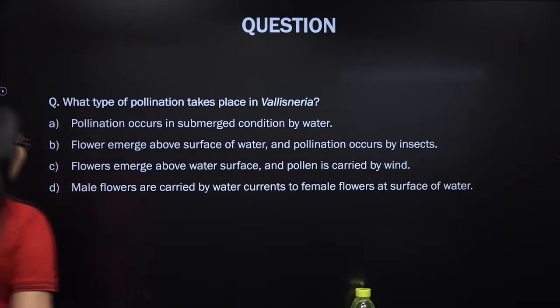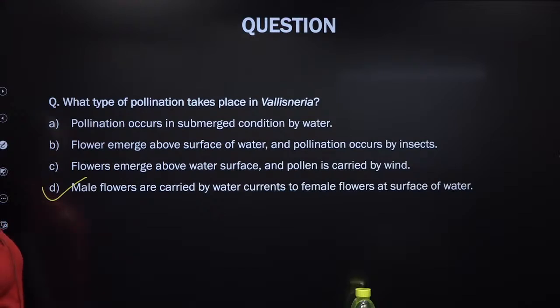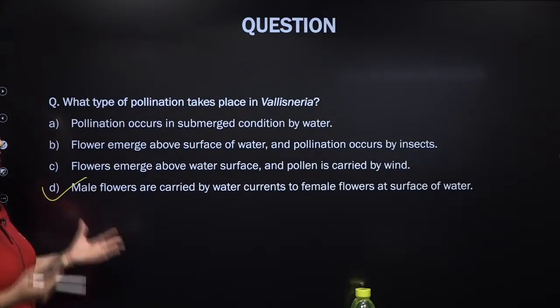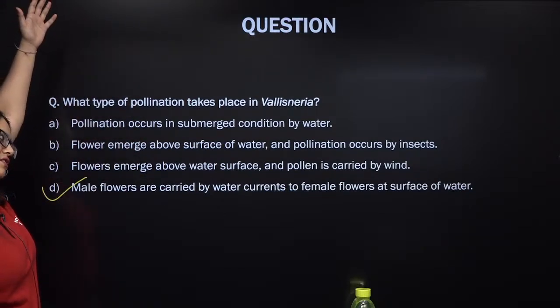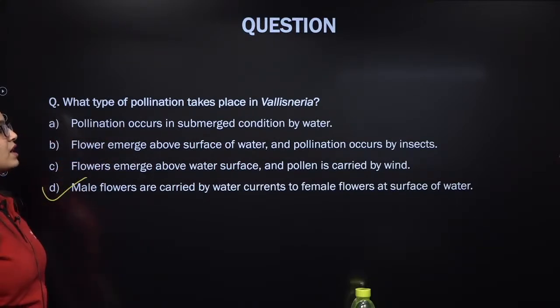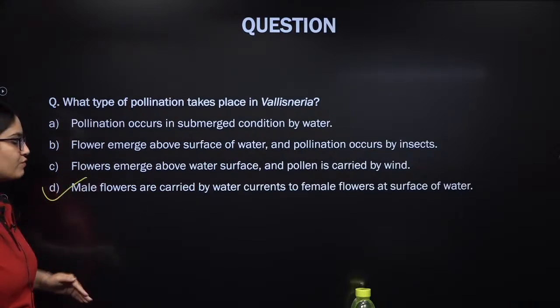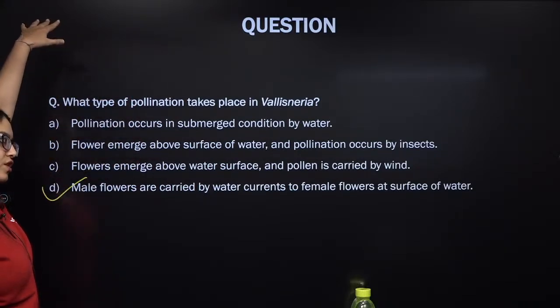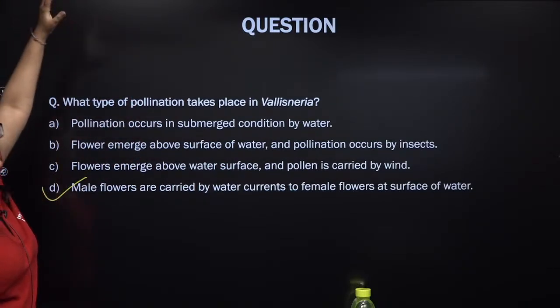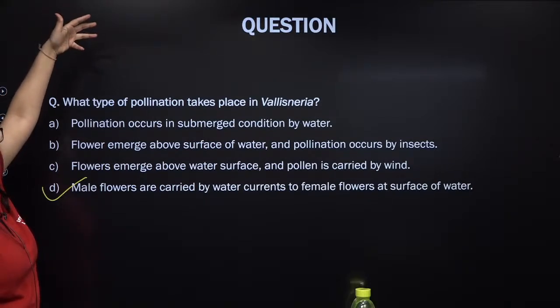Very good. Male flowers, which are actually present inside the water, will be released. They will reach up to the water surface, and with the help of water currents, they will try to reach the female flower. The female flower will have a long pedicel, a long stalk, because of which it will reach the surface of the water. The female flower is still attached to the female plant, which is very much required, my dear students.